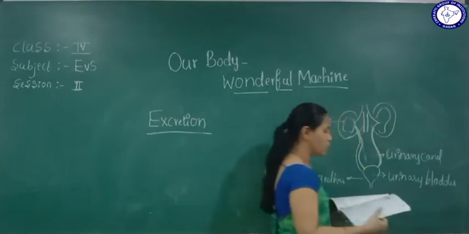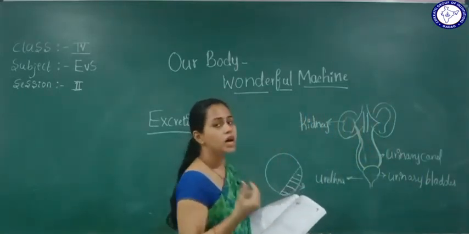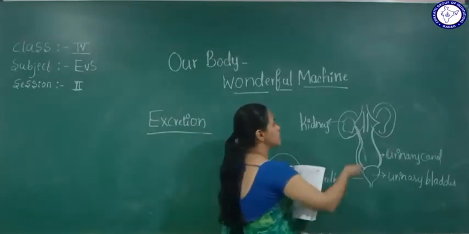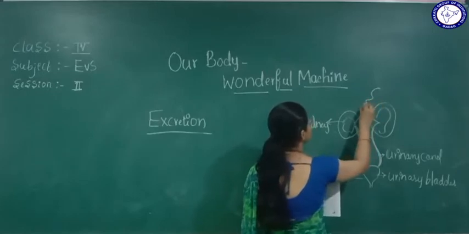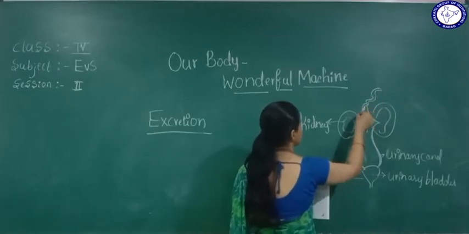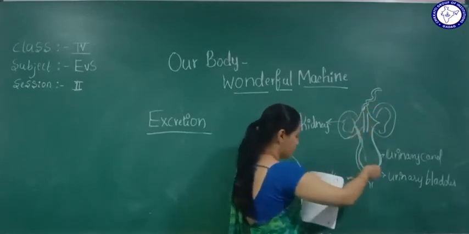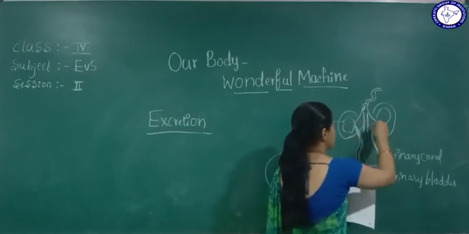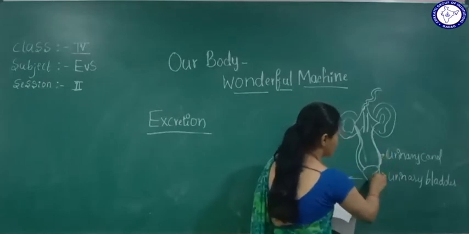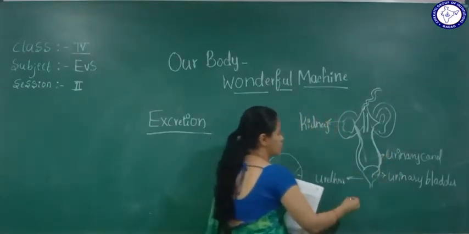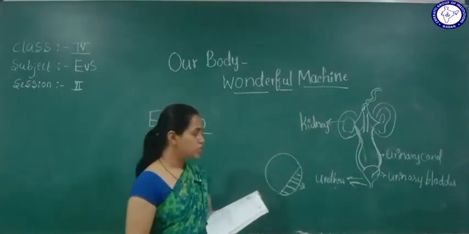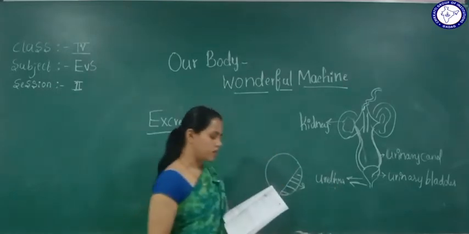Okay, so how will the waste go out of our body, from the kidney, okay? From the large intestine we are sending what? Waste. From here, kidneys, it will go to the urinary canal and it will come to the urinary bladder. After that it will discharge through the urethra, okay?